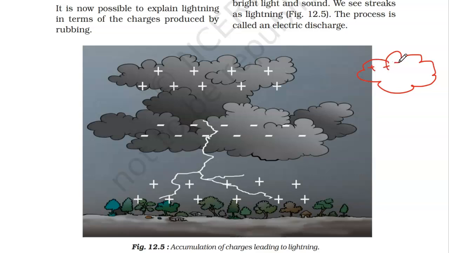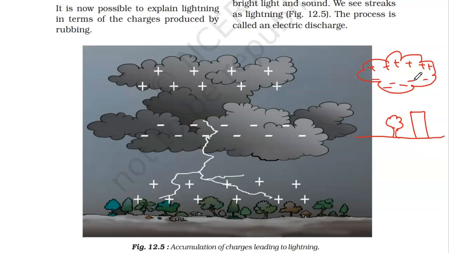The upper part of the cloud is accumulated with positive charge, and the lower part of the cloud becomes accumulated with negative charge. Then on the land there are tall trees or tall buildings, and because the clouds are near them, they induce an opposite charge in them.